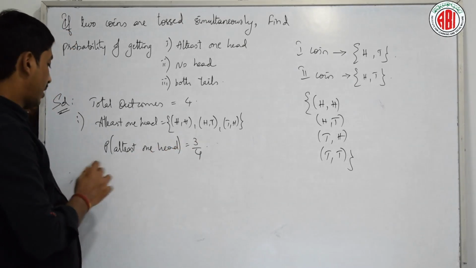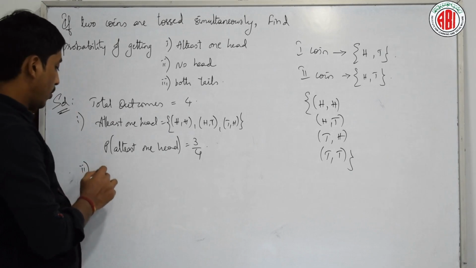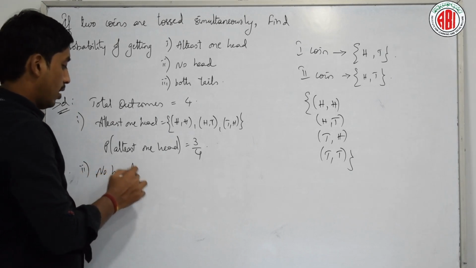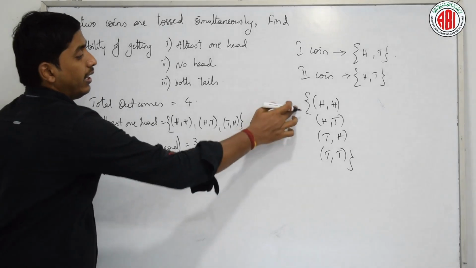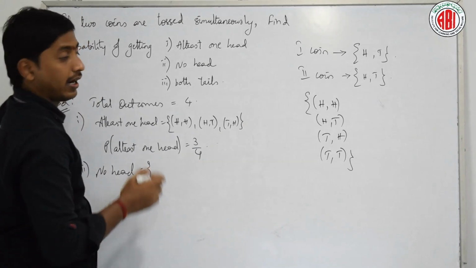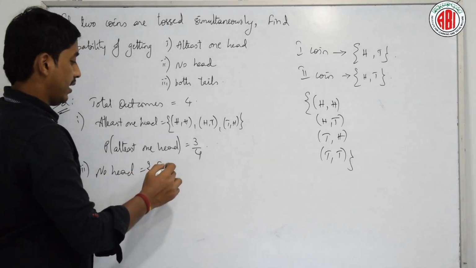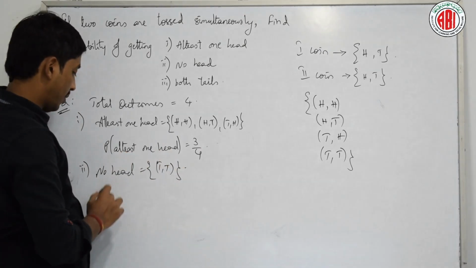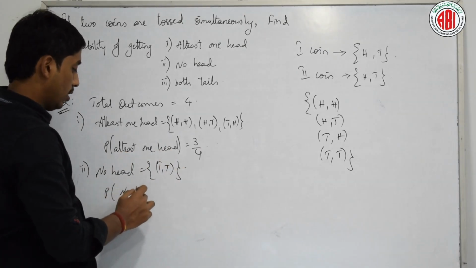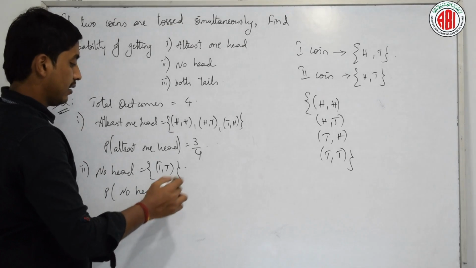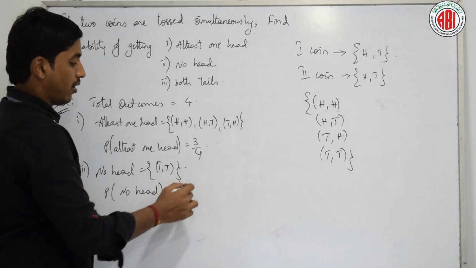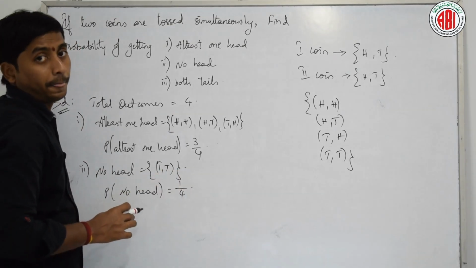Is it right? Now tell me for the second, no head. How many cases for no head? Only one. That is T comma T. Therefore, the probability of getting no head is 1 out of 4. Is it okay?